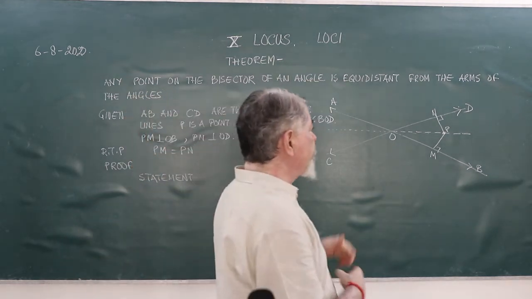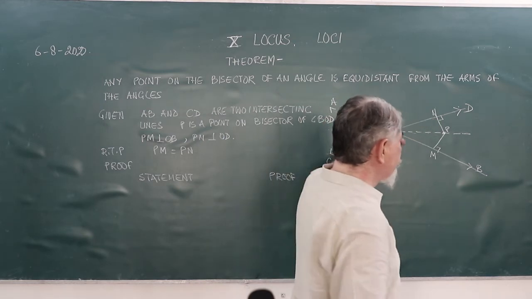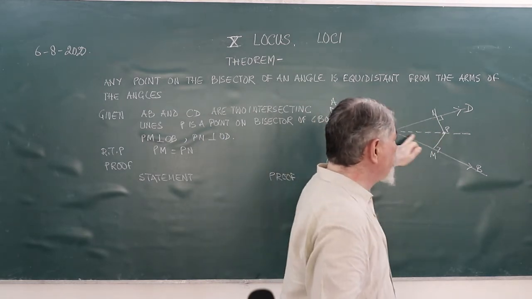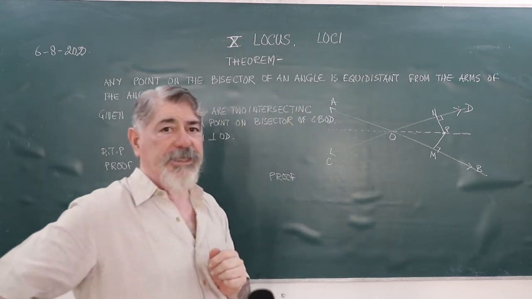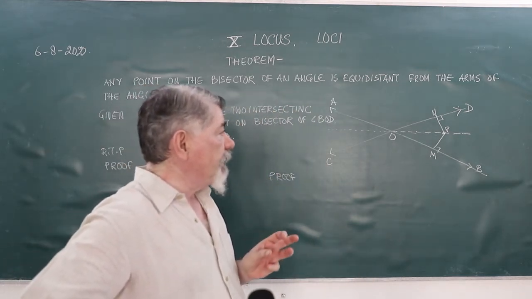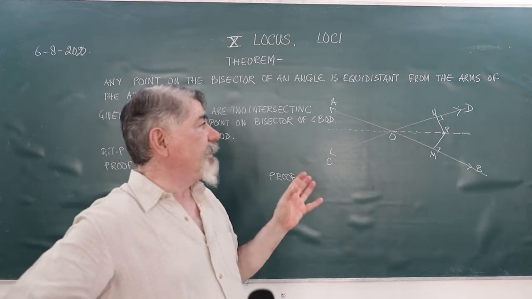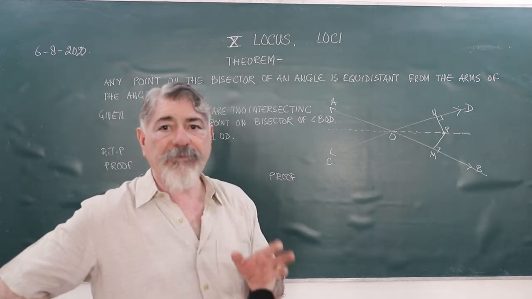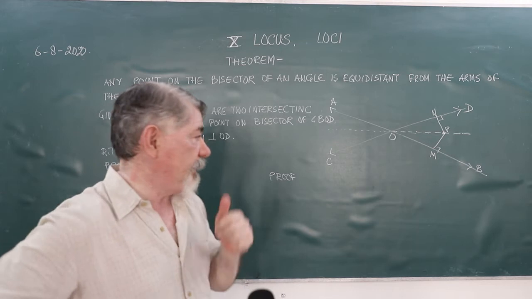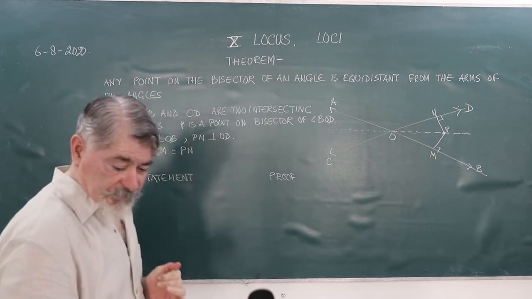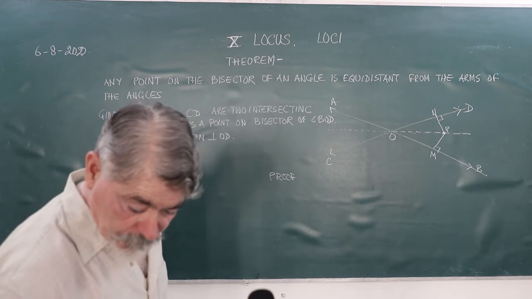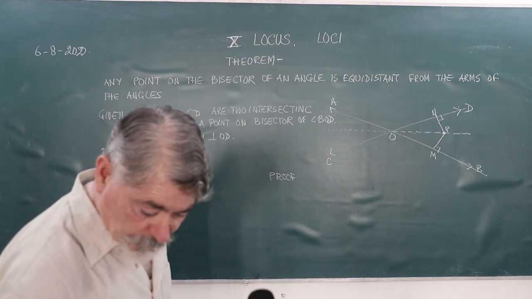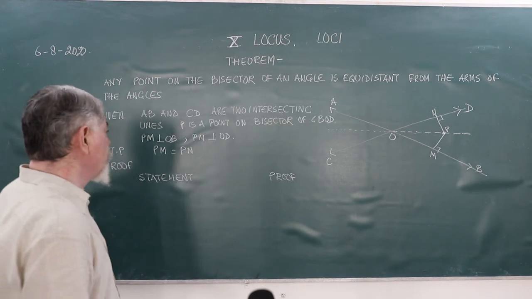So what is given? Given: AB and CD are two intersecting straight lines, point P is lying on the bisector of the angle BOD, and PM is perpendicular to OB and PN is perpendicular to OD. I have to prove PM is equal to PN. So I am again going to take the same route, that I am going to prove the two triangles to be congruent.